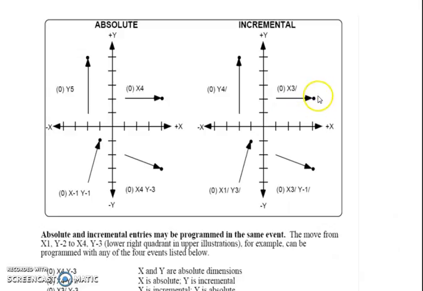This will be 4, 2. If we are moving from here to here, this will be treated as the new origin. It will be 6 movements in the negative x direction, -6, and in y it will be 3, so -6, 3.